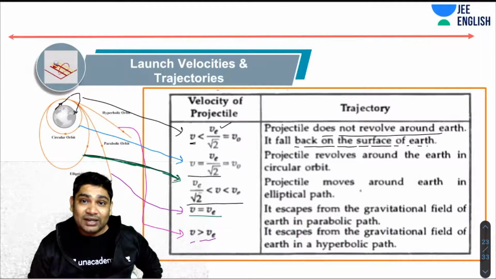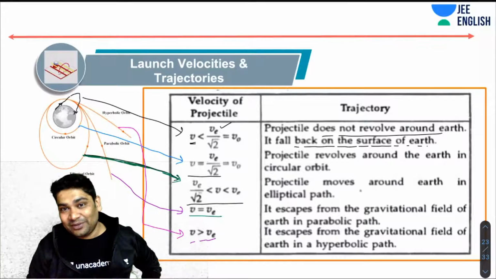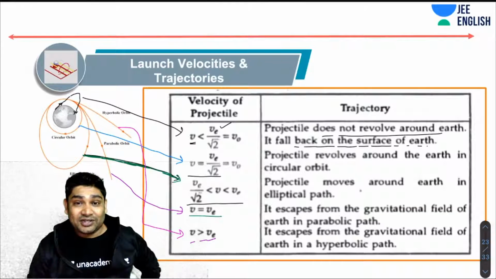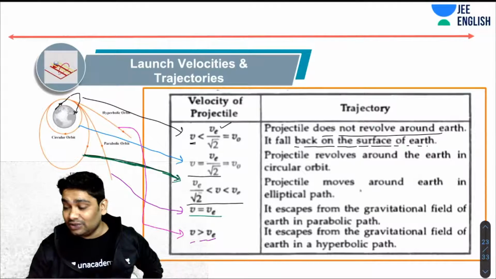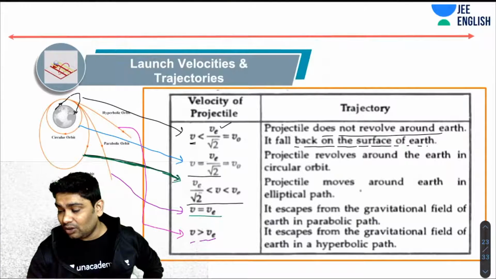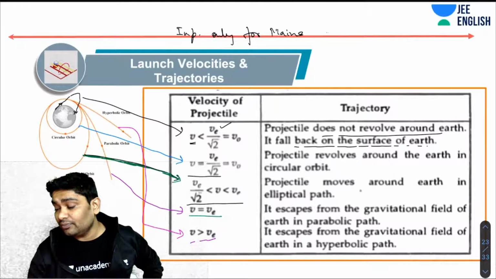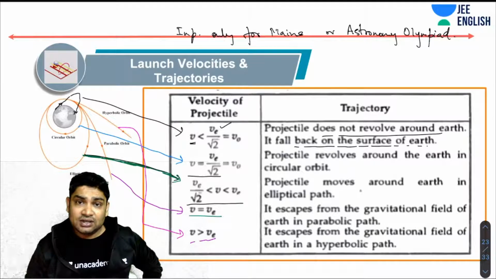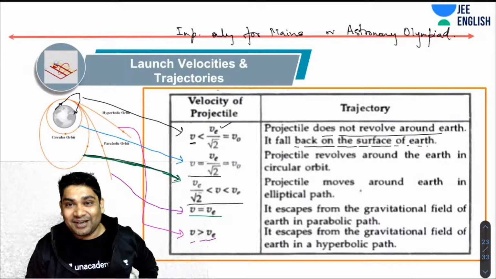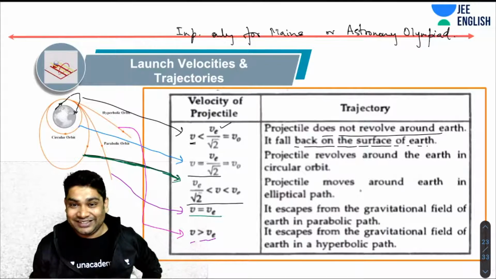Again, you don't even need to know the reason of these. That is not going to be asked because that kind of analysis is not in your syllabus. So Advanced will not ask you this. This is important only for Mains or maybe Astronomy Olympiad. Beyond that, not much use. Nobody will ask you this in boards. Nobody will ask you this in Advanced. Maybe in Mains. If you want, you can skip it altogether. It doesn't really matter because it's not even necessary that they will ask you something about this.